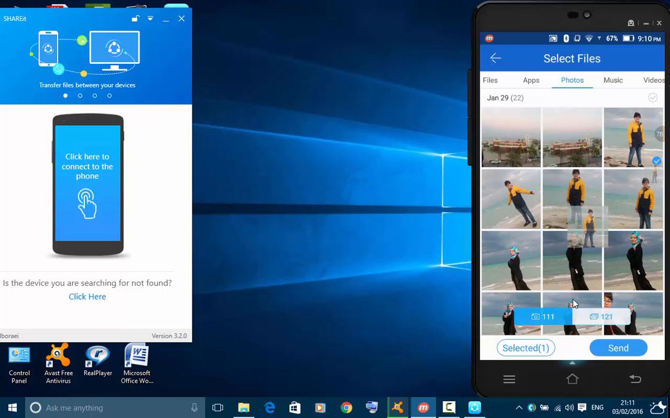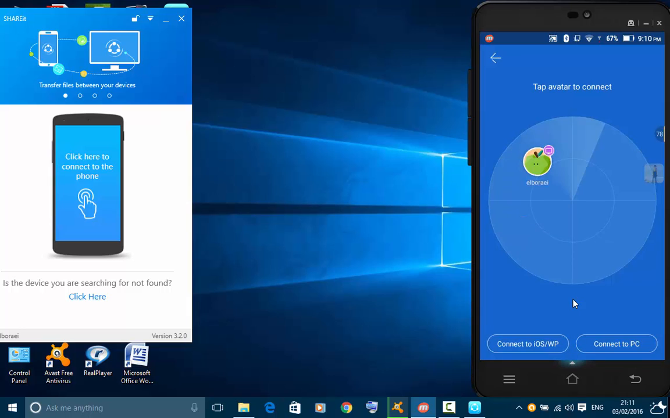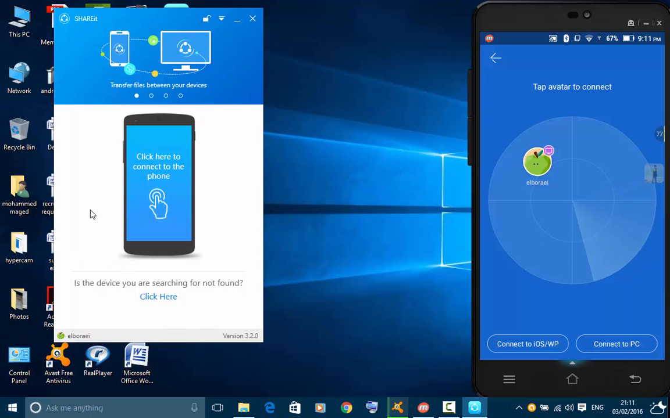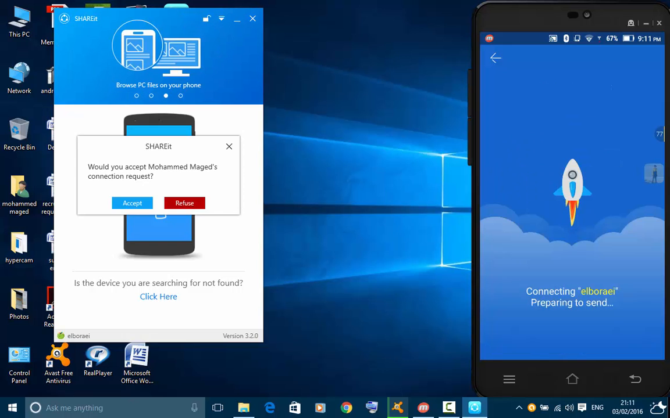Sorry, it takes some time on the computer. It's very slow. So the device will appear for us, as you see. It is the same name. Here it's here. Then we will click on it. Then we will click on accept.